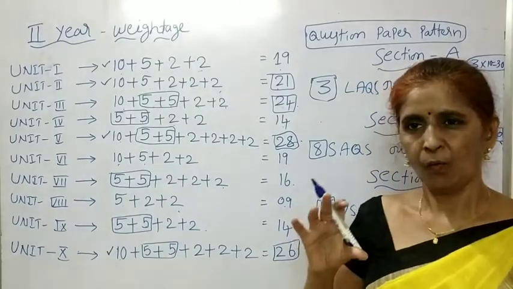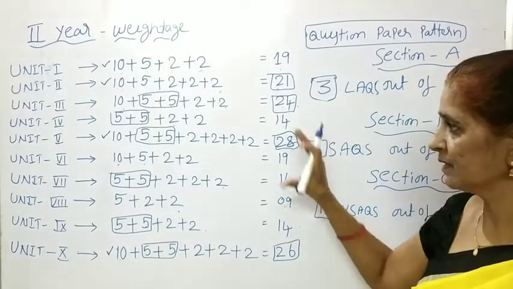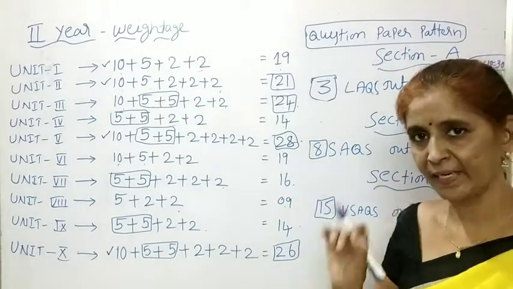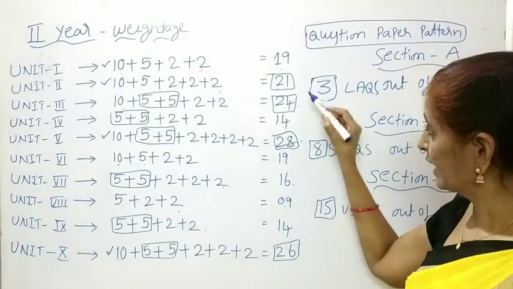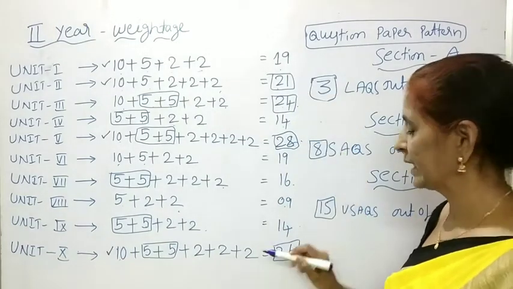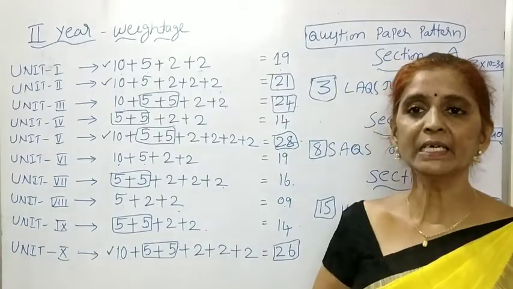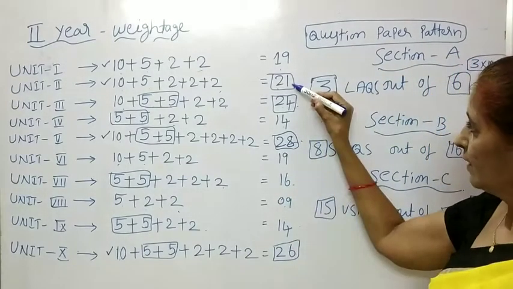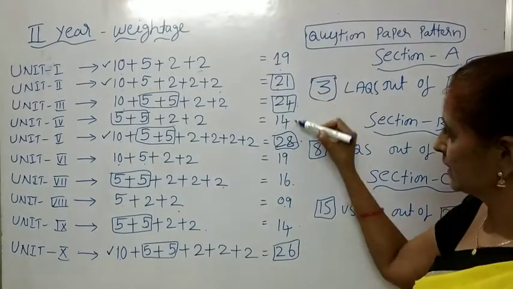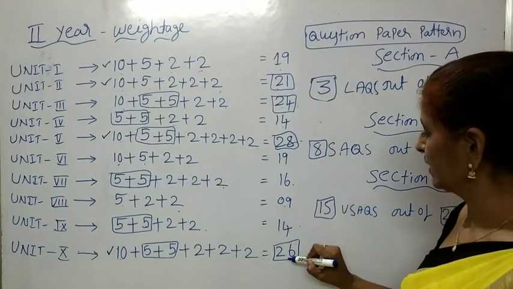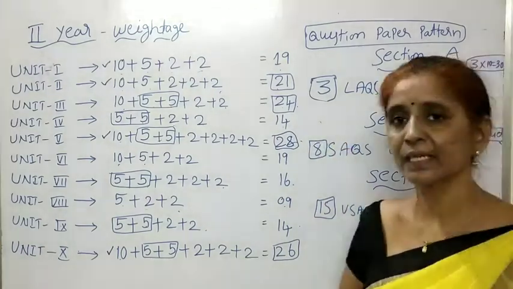By concentrating on these 4 units, you are able to get 99 marks. From the 2nd, 3rd, 5th and 10th units, total marks are 99.